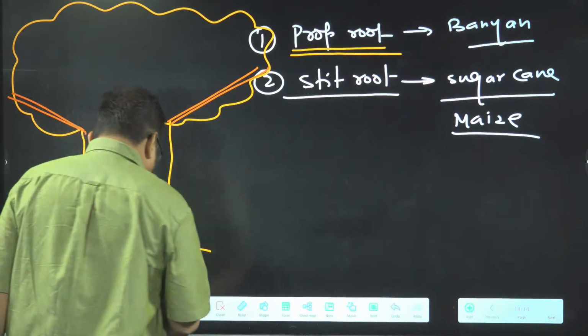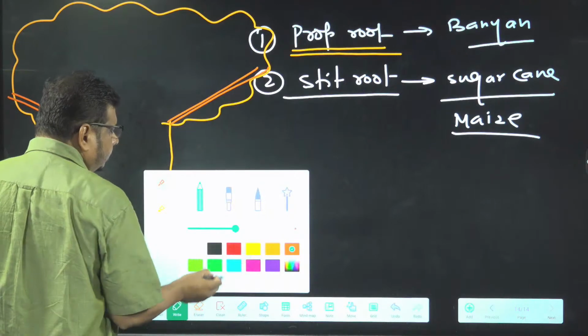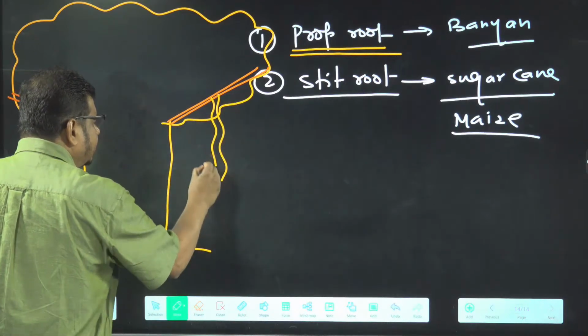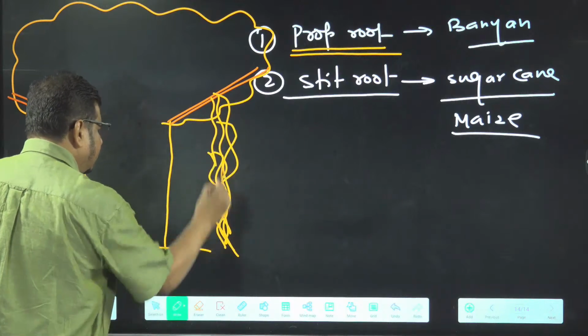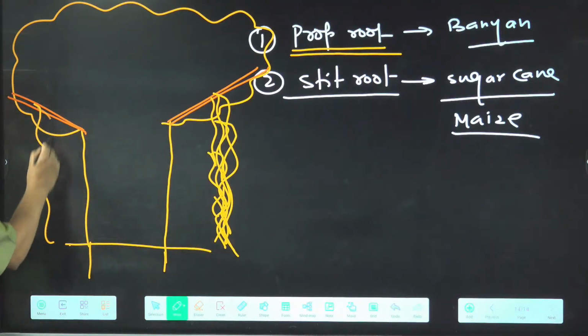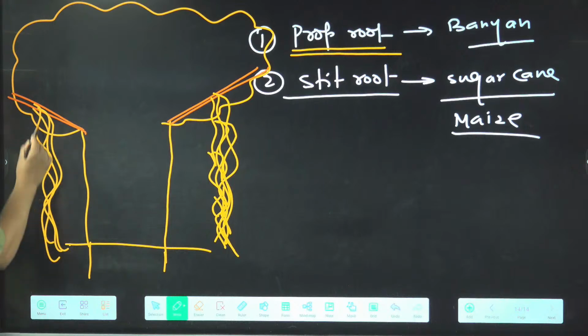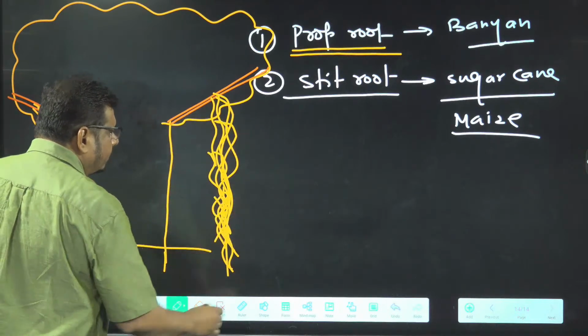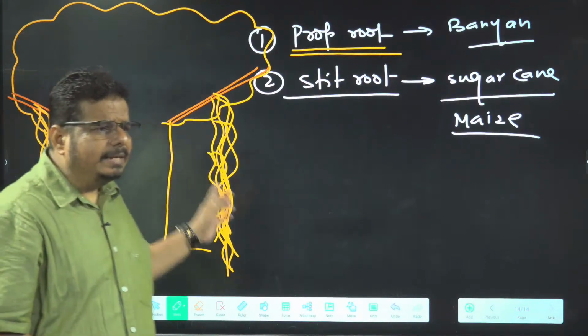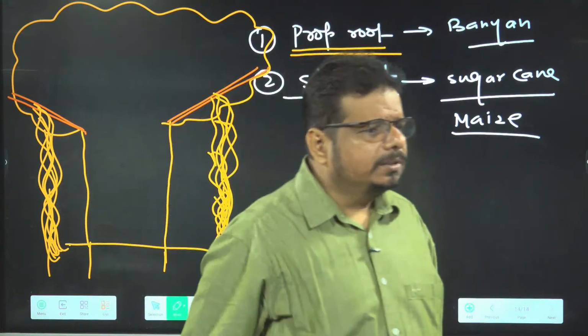So what happened? To provide mechanical support to the branches, roots are emerging like this. These roots penetrate into the soil, so they act as a pillar. It is also called which root? Pillar root.